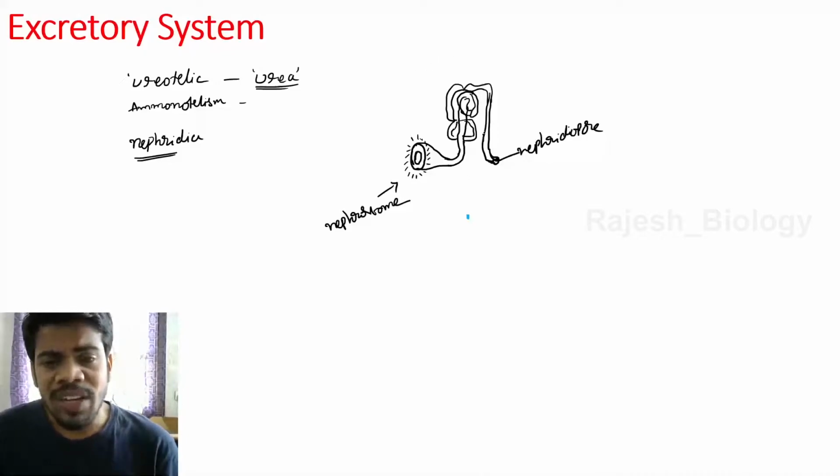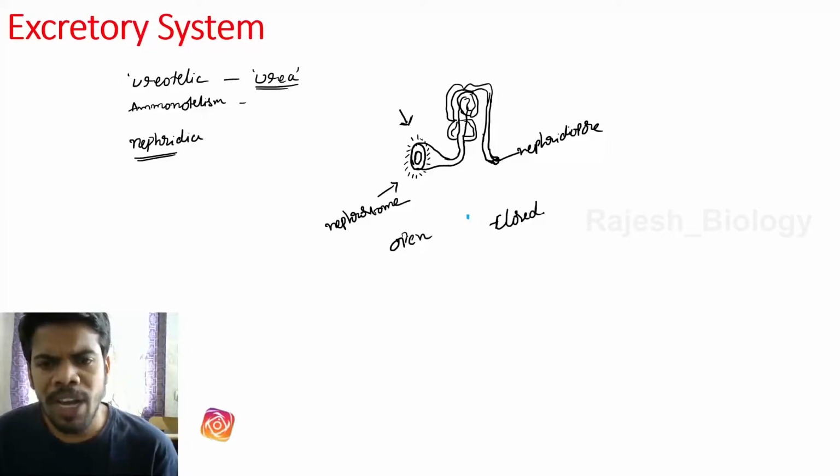Nephridia are of two types based on the presence or absence of the nephrostome: open type and closed type nephridia. Open type nephridia have a nephrostome.